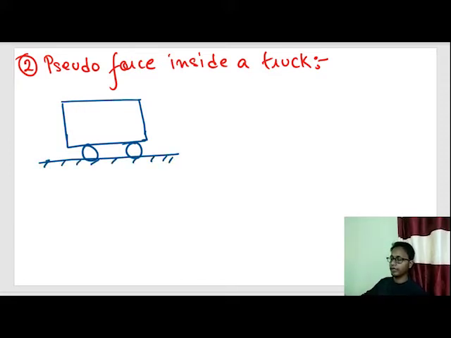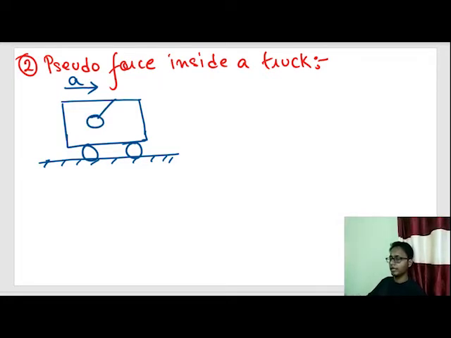There is a string connected to a bob on the top of this truck. Suppose suddenly this truck starts moving with some acceleration. What happens to this string? This string will get a little bit tilted. That means the string will get something like this.